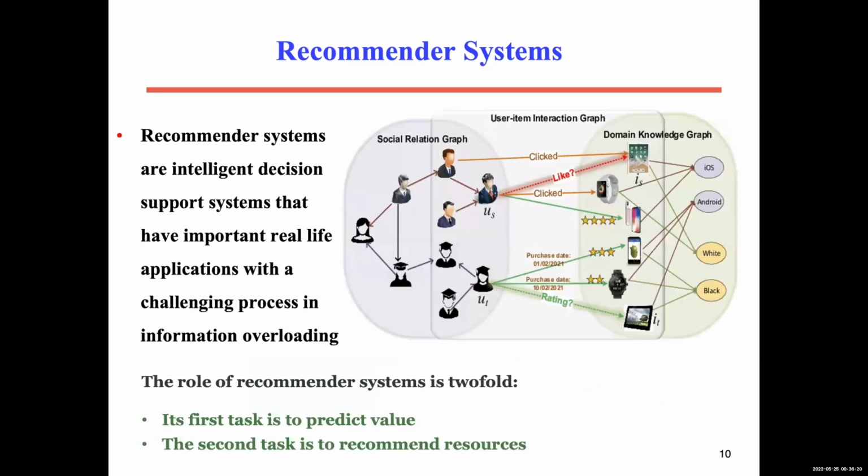So if I just give a simple definition of recommendation system, we can say it is an intelligent decision support system that has important real-life applications, as we just saw, with a challenging process in information overloading. Because the purpose of the system is predictive value.